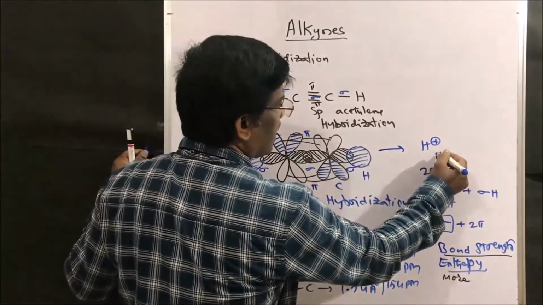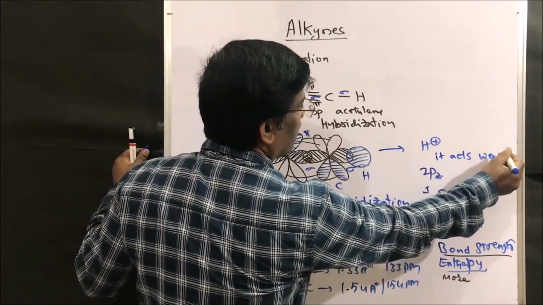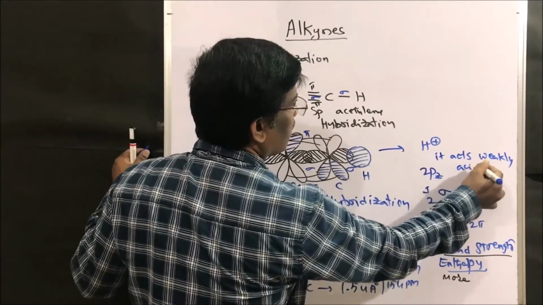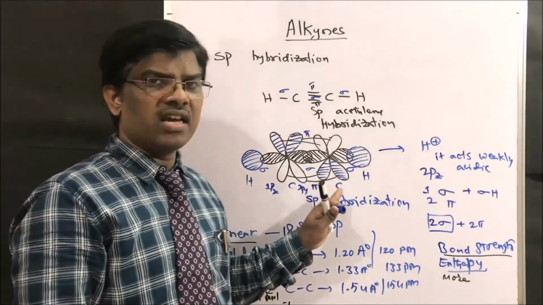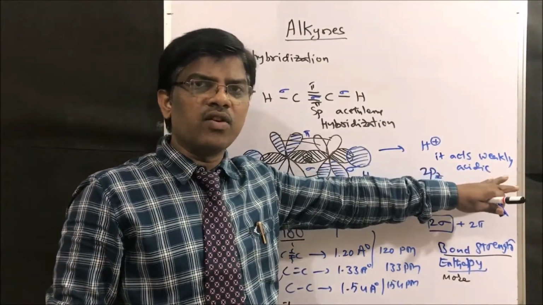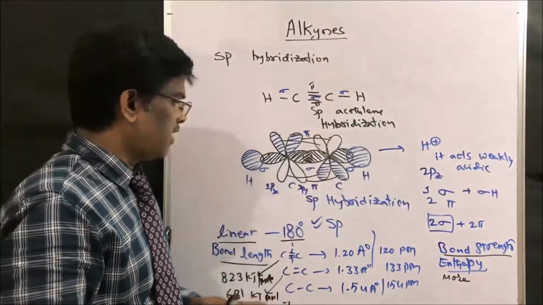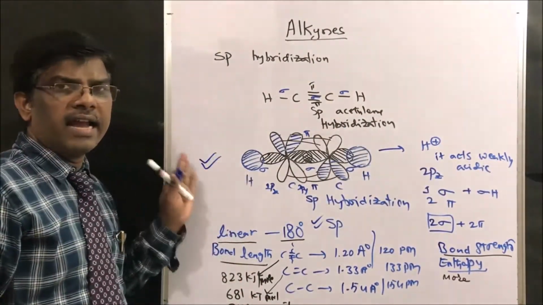So it acts as a weakly acidic compound. Alkynes are weakly acidic compounds. If you know the structure, then only you can understand how or why it is going to act as acidic. Right, friends? This is how sp hybridization takes place in alkynes.